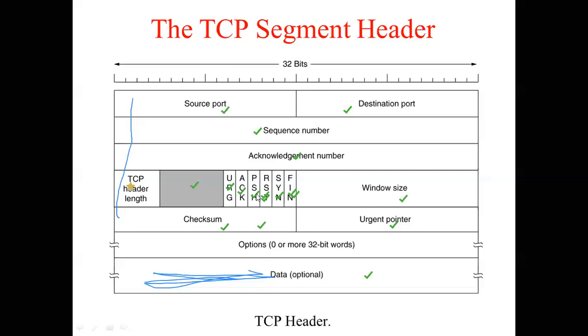PSH stands for push. Push means what? Suppose you have certain data segment, which is urgent. Suppose I sent 5 packets, out of which third packet is very urgent. It need not be buffered. It has to be immediately sent to the upper layers. That time this PSH bit is set to 1. So suppose you have data which is not urgent, then PSH will be set to 0. PSH stands for push.